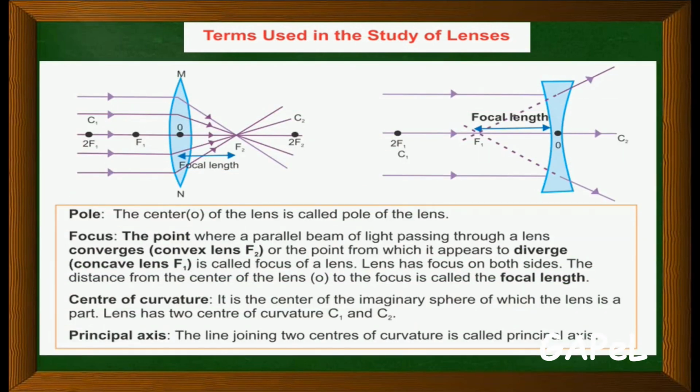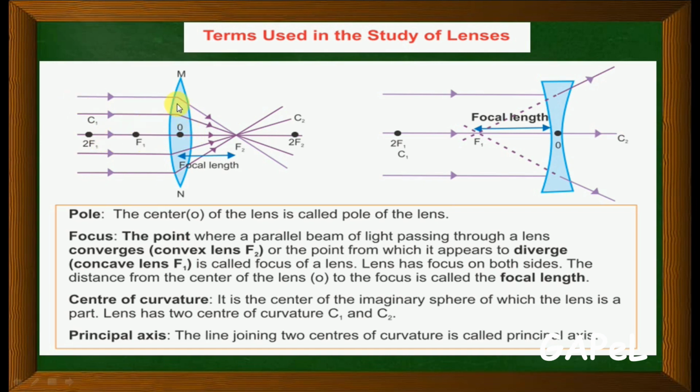See, this is your convex lens. Again, the ray of light parallel to the principal axis has to pass through what? Focus. This is the principal axis, and these are the incident rays.